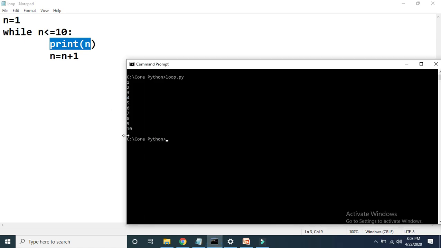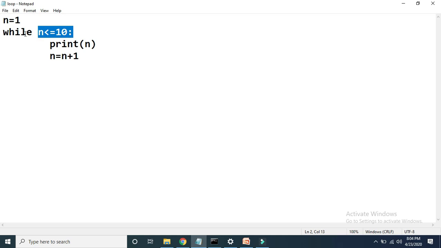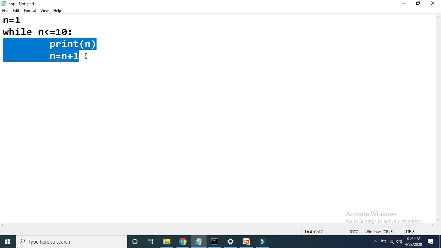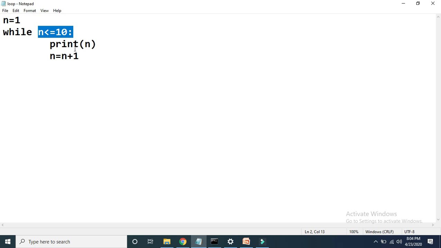So here we are getting 10 as the last value, and after printing 10, control will come to this statement and the new n will become 11. Then again control will be transferred to the condition. Now n is 11, so 11 less than or equal to 10, the condition is false. If this condition is false, then according to while syntax, control will not come within the body of while. Its meaning is that this while loop will be executed until this condition becomes false. Once this condition result is false, control will come outside the body of this loop.